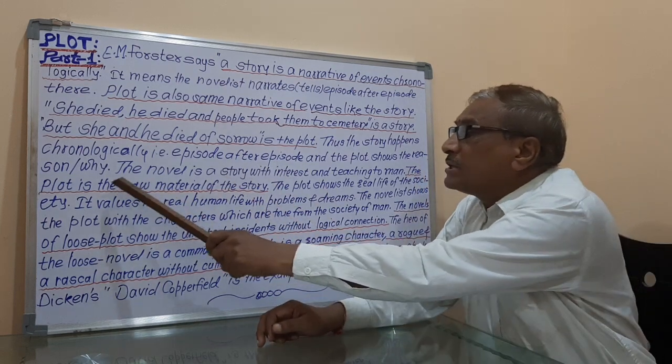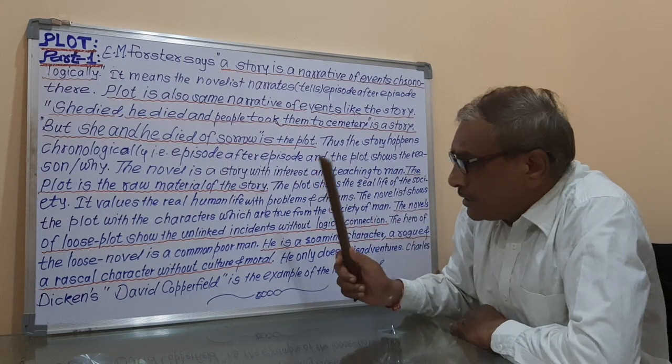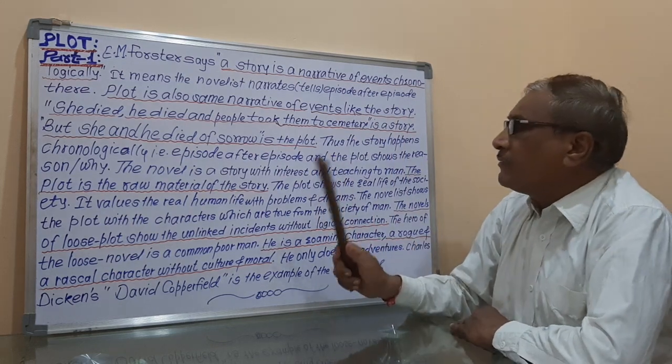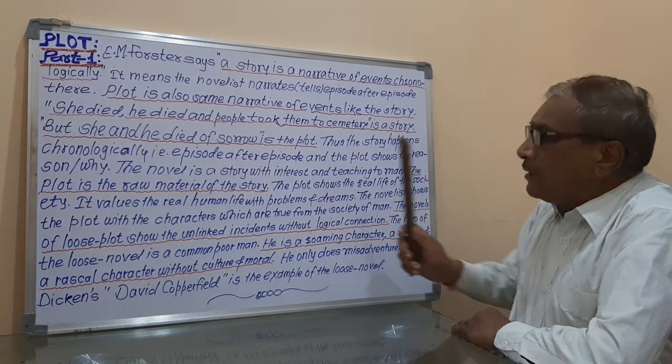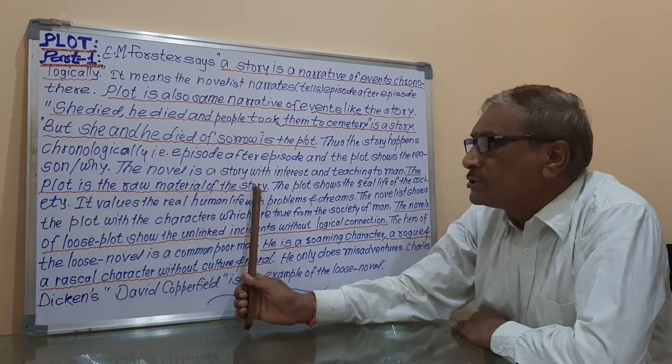The plot is the raw material of the story. Understand this carefully, that the plot is the raw material of the story.